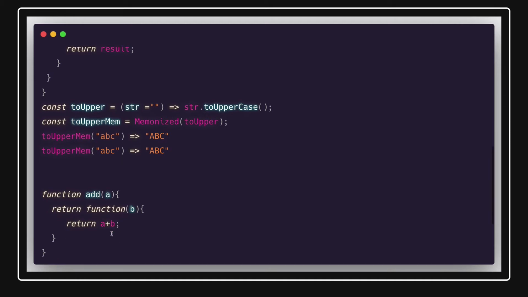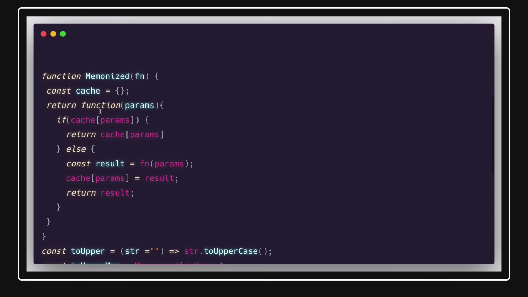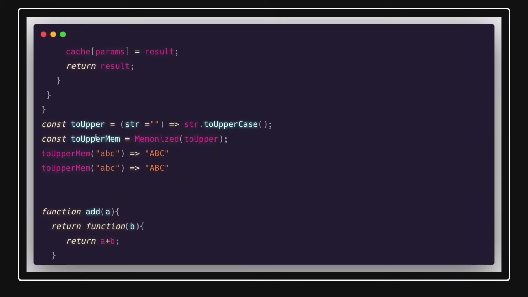And how will you call it? You will call it twice, or you will assign it to some variable and then call it again, right? Similarly here, this function is returning another function. So memoized, we got this toUpper memoized function, and then we are calling it. So here we are passing a function and here we are passing the argument.